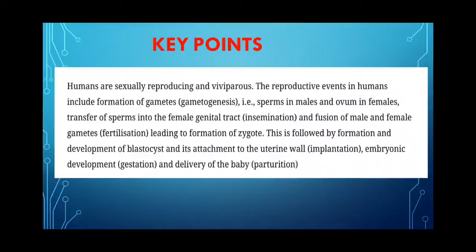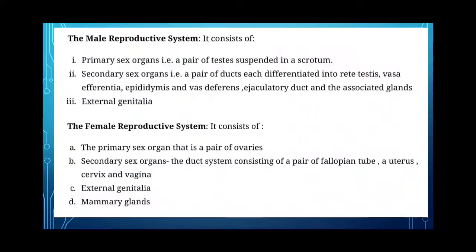Humans are sexually reproducing and viviparous, and the reproductive events in humans include formation of gametes, that is gametogenesis, insemination, fertilization, which is followed by implantation, embryonic development and delivery of the baby.